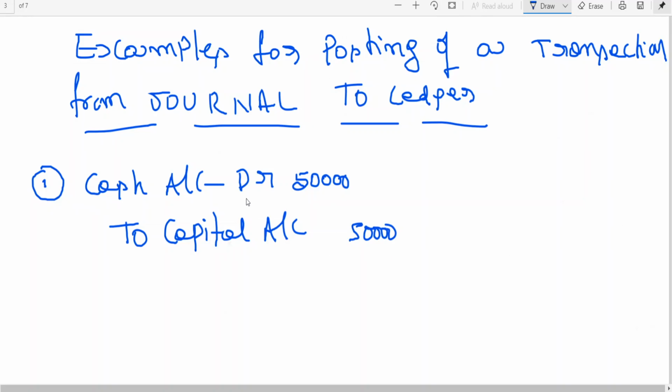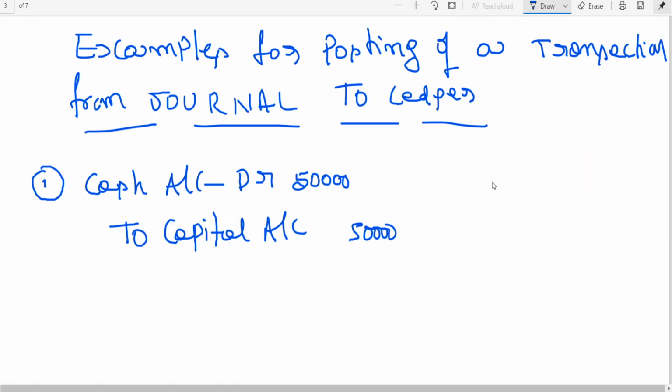Now what do I do under ledger? In these two aspects we are having two accounts. In general, accounts are minimum two. Sometimes you may have more than two also. I told you already. Cash to capital.